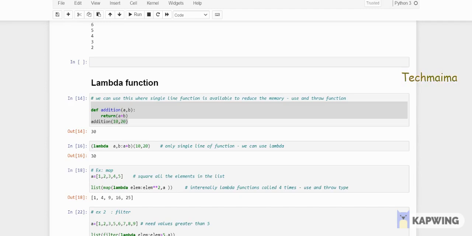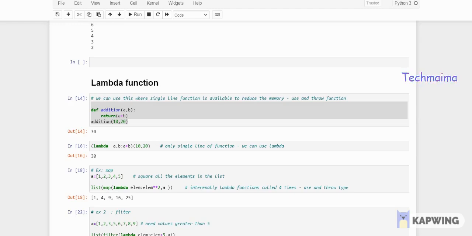But a lambda function is a use-and-throw function. It's just a one-line statement you're supposed to use. In that situation, internally you can use a lambda function. This is for internal purposes. So if you have a function that can be done in one line, you can use a lambda function.